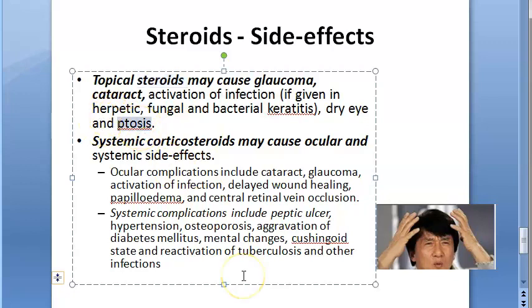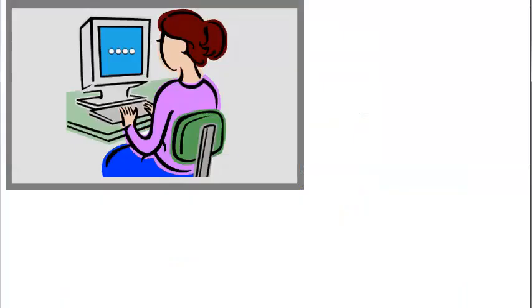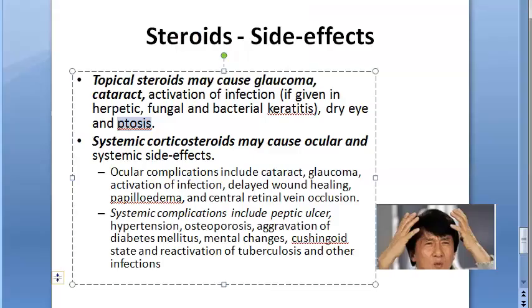Ptosis can occur. That means drooping eyelid, is it? So it suddenly looks scary, isn't it? So many topical steroids can have so many issues. What are all the issues? I can get infections, which is the scariest. Glaucoma, cataract, and what else did we see? Dry eye, ptosis. Very bad.